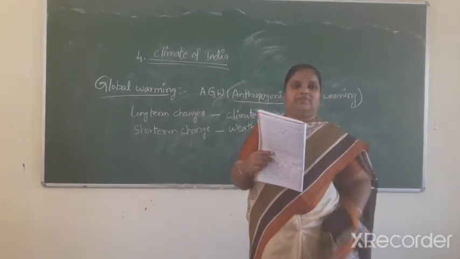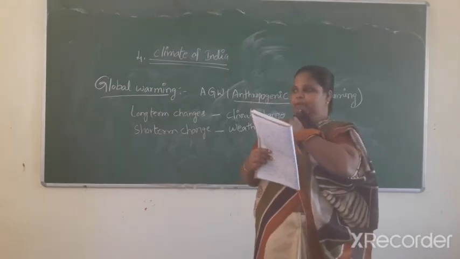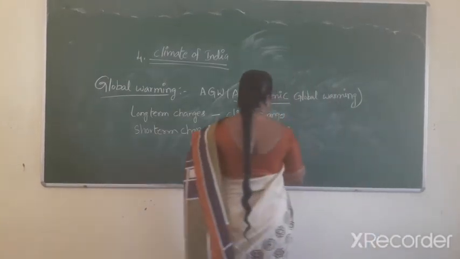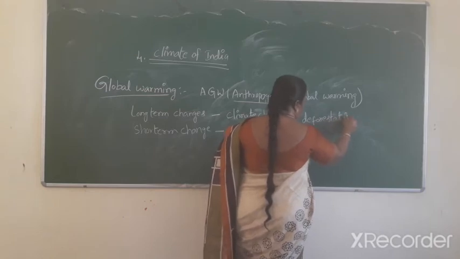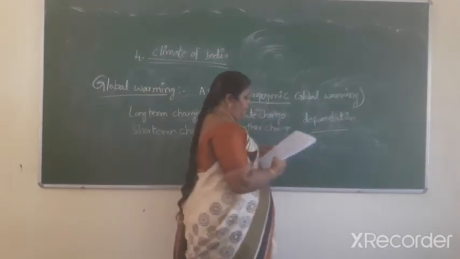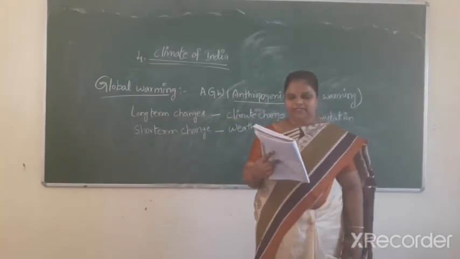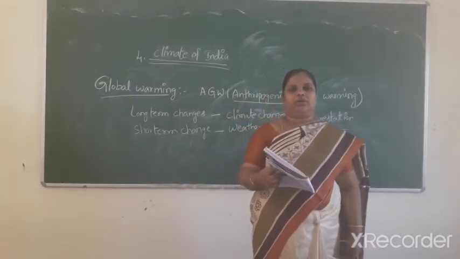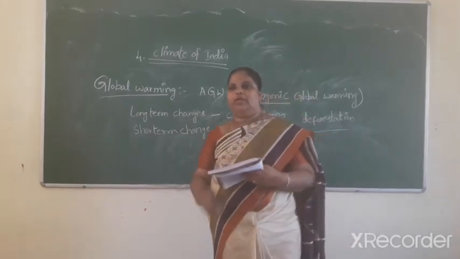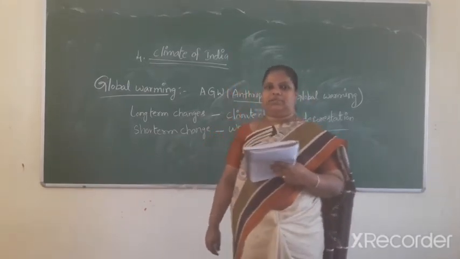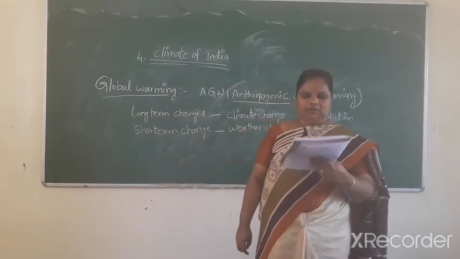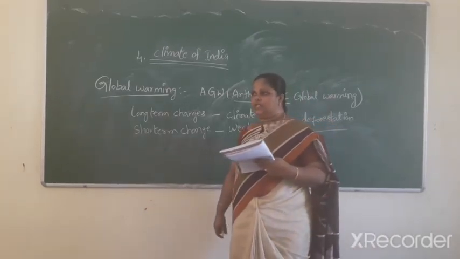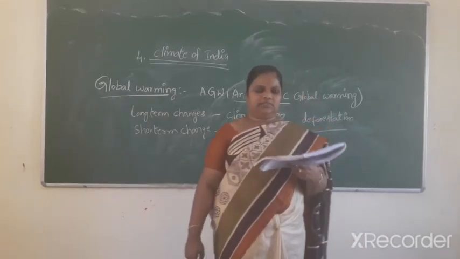One of the human activities that contribute to global warming is deforestation. Next one, impact of climate change on India. Though a rise of 2 degrees centigrade in average temperature may appear to be small, it would mean a rise of 1 meter in sea levels by early next century.